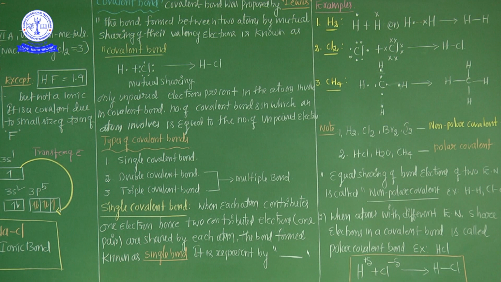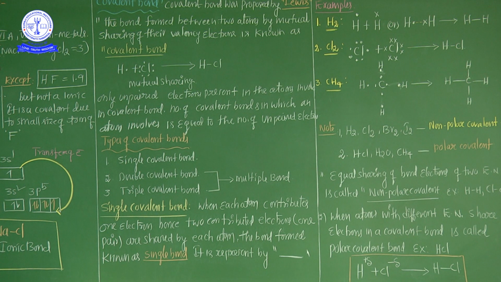So HCl, H2, Cl2 and Br2, all of these have a single covalent bond. So the important thing is, in a single covalent bond, from one atom to another atom, only one bond is there. That is called a single bond.